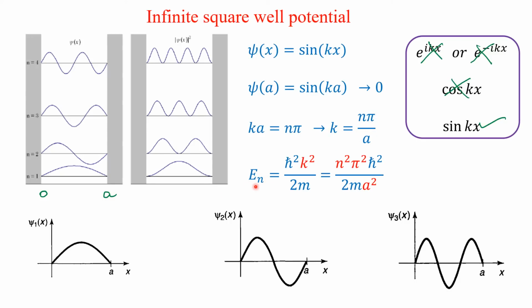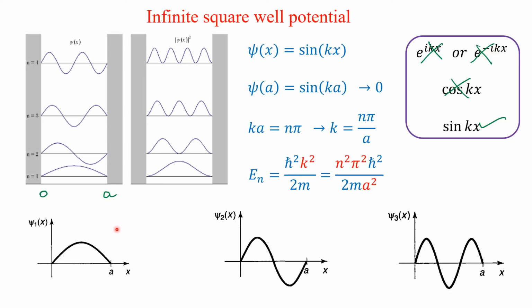What is En, the energy of state n? That is h cross squared k squared over 2m. This is p squared over 2m. In quantum mechanics, p is h cross k. So this is h cross squared k squared over 2m. Now, we know k is equal to n pi by a. So this will become n squared pi squared over a squared.